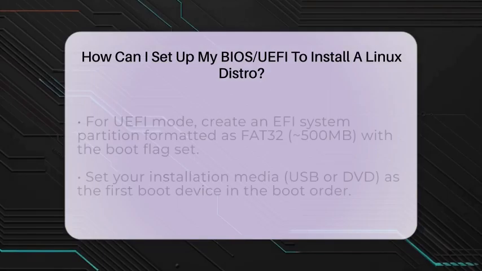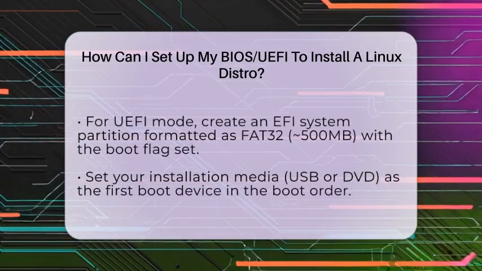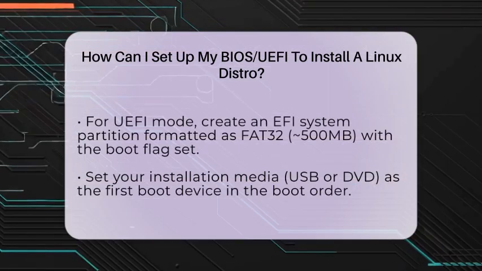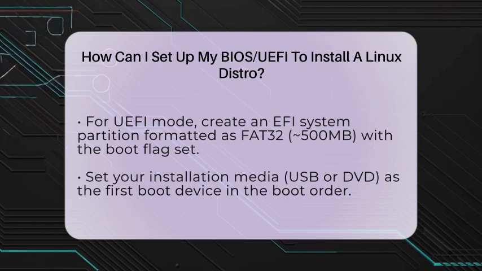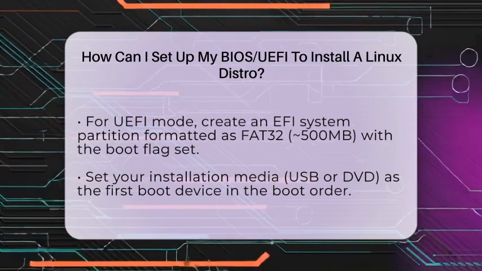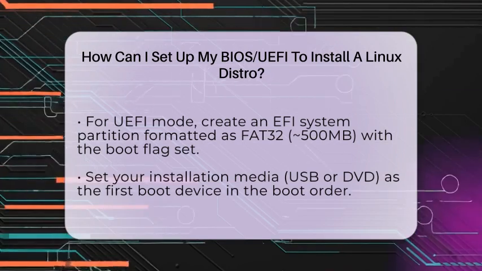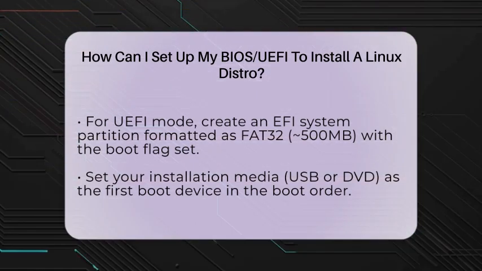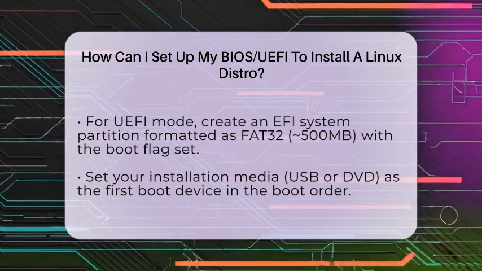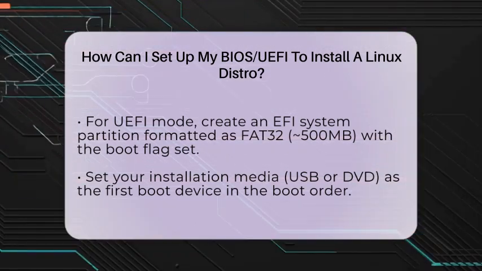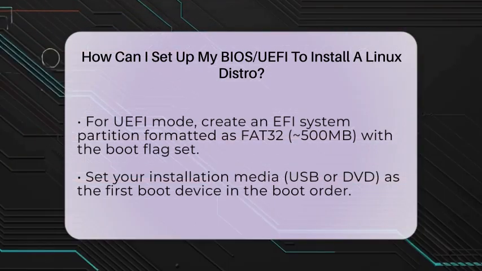You can usually select UEFI or legacy mode in the firmware settings. Now, if you're installing in UEFI mode, your disk needs an EFI system partition. This partition is a small section of the disk formatted as FAT32, around 500 megabytes in size. It should have the boot flag set. Some Linux installers create this partition automatically, but if you're manually partitioning, make sure to create and mount it at /boot/efi.